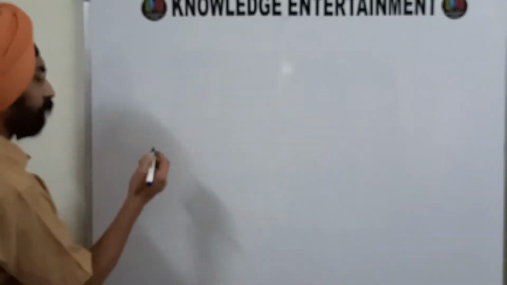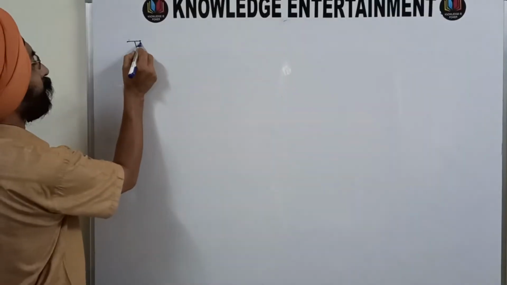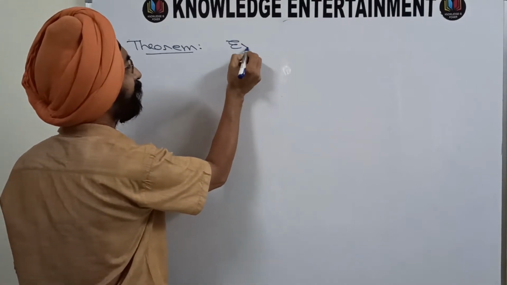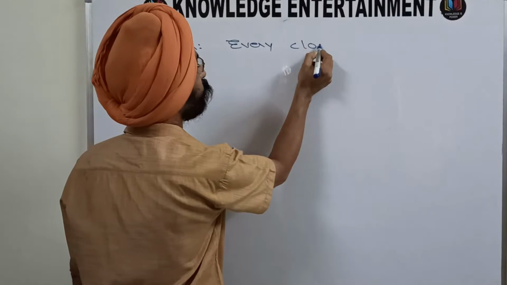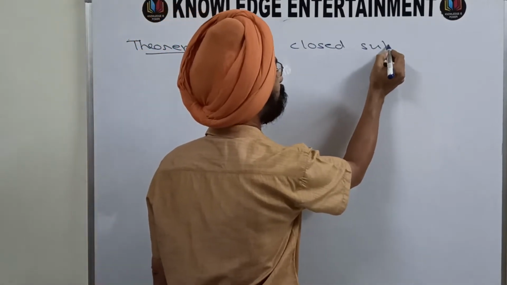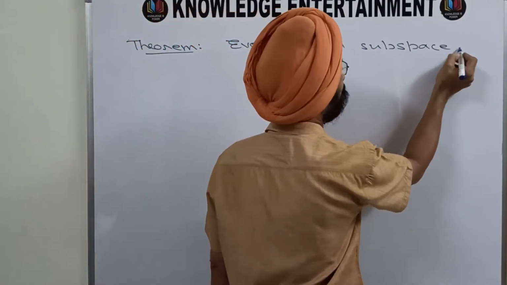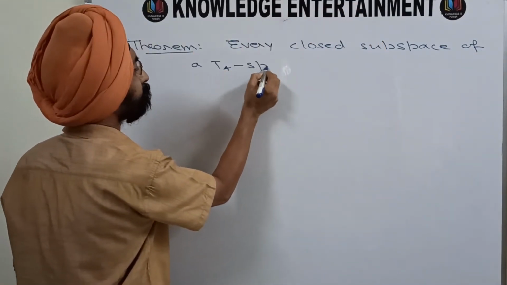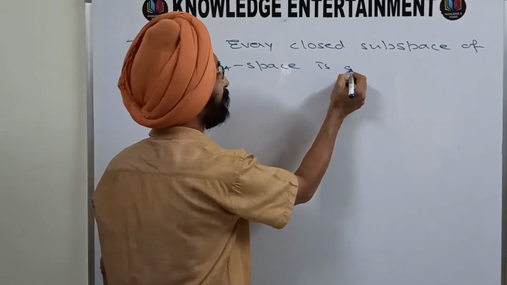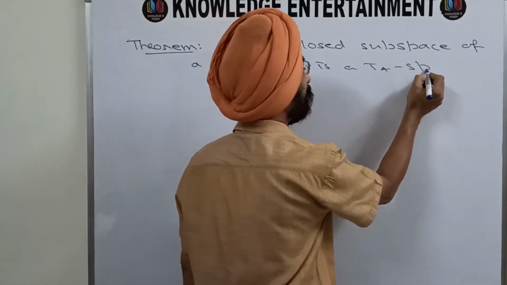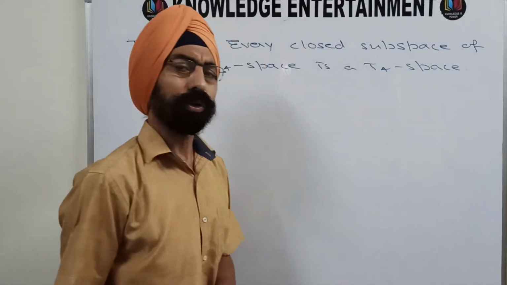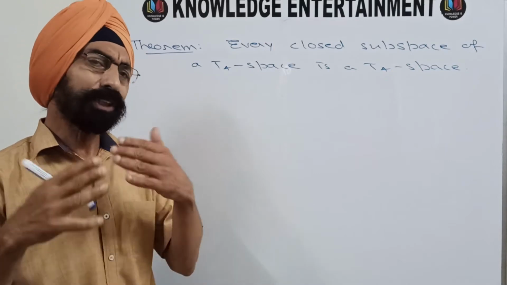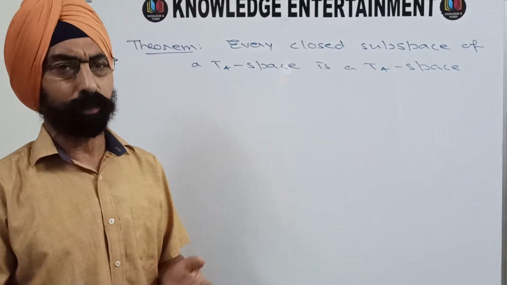The first one I am going to take today is this theorem. Write down the statement first. The statement is: every closed subspace of a T4 space is a T4 space. So a closed subspace of a T4 space is a T4 space. That means a closed subspace of a normal space is normal.